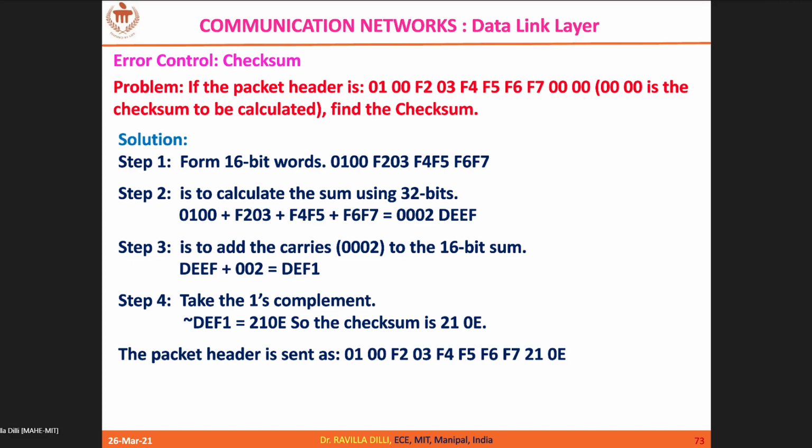Why I am taking 4 hex digits is that it is as per the IPv4 standard. So the checksum value for IPv4 is 16 bits.